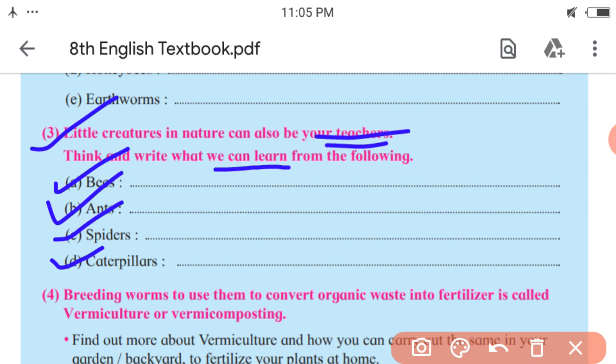So it is about also the change in this creature. So to become a butterfly, it needs patience, so we can learn that patience from this creature too.